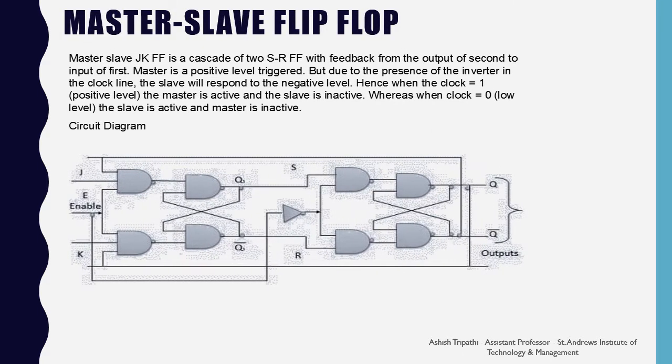Master slave flip-flop. A master slave JK flip-flop is a cascade of two SR flip-flops with feedback from the output of the second to the input of the first. Master is positive level triggered, but due to the presence of the inverter in the clock line, the slave will respond to the negative level. Hence, when the clock equals 1, the master is active and the slave is inactive, whereas when the clock equals 0, the slave is active and the master is inactive.